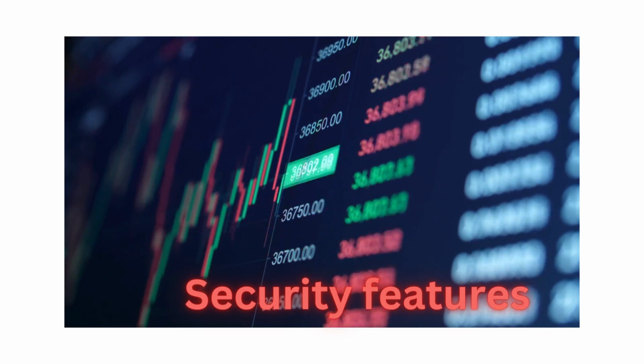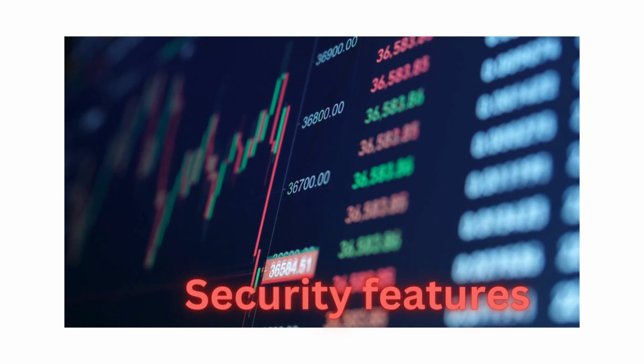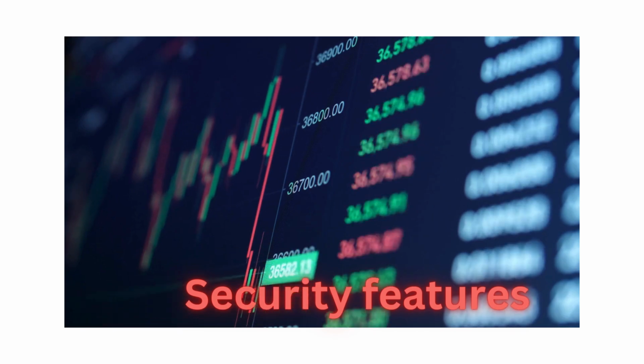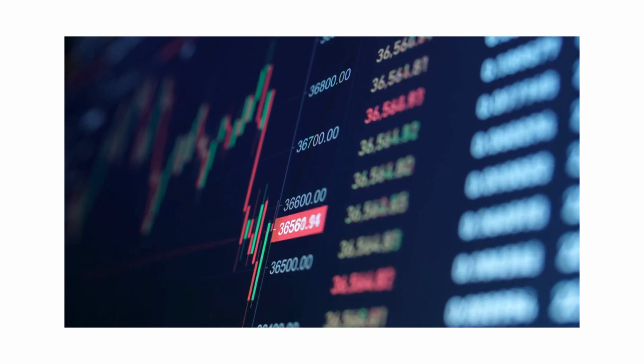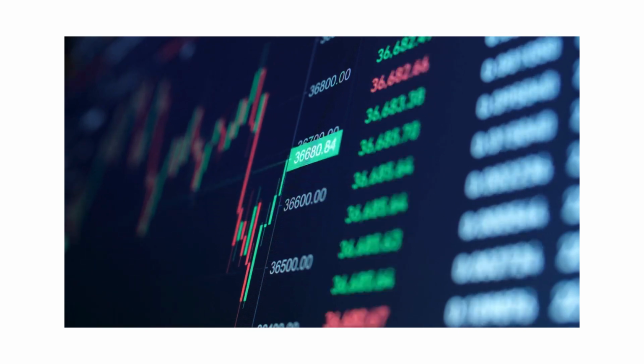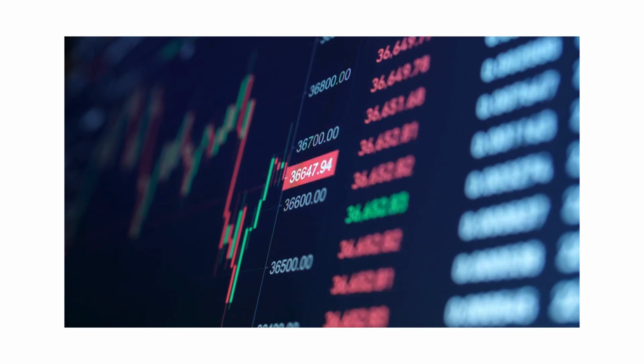Security features. Definition: Bitcoin employs cryptographic techniques to secure transactions and control the creation of new units. Significance: robust security measures, including cryptographic hashing and digital signatures, protect against fraud and unauthorized access.